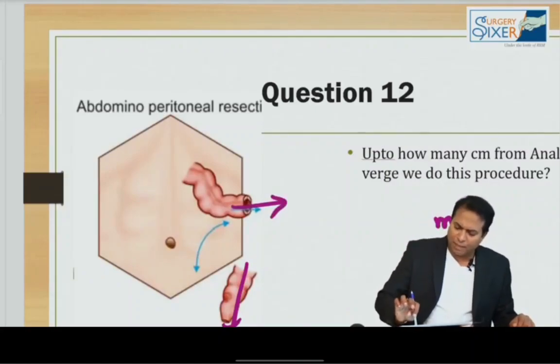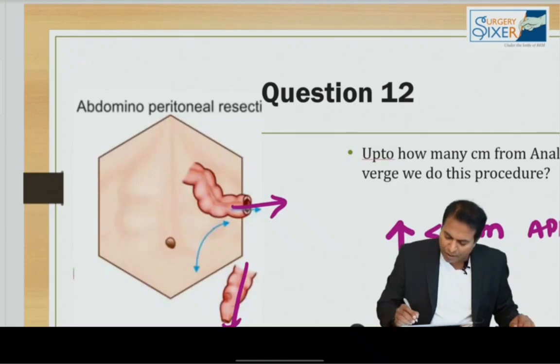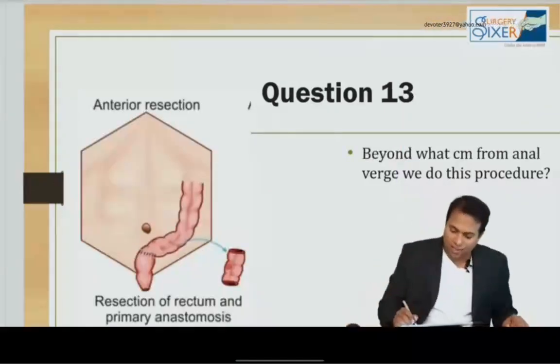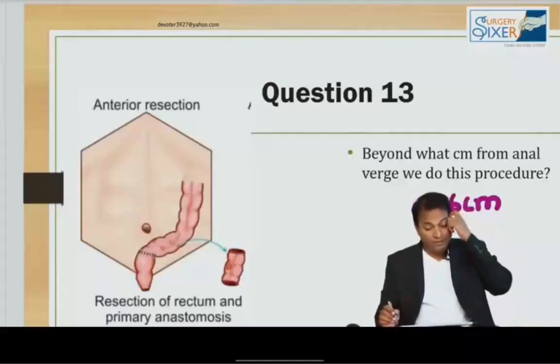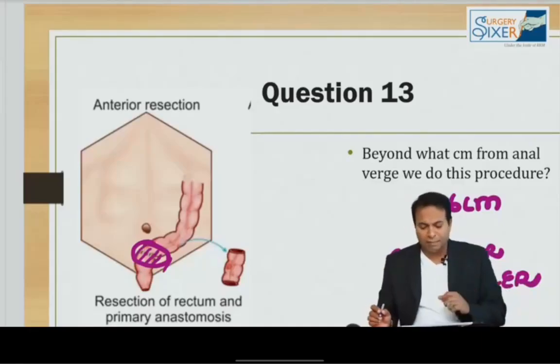So how many centimeters from the anal verge do we do this procedure? Up to 6 centimeters. Less than 6 centimeters from the anal verge, APR is done. More than 6 centimeters from the anal verge, we do the anterior resection operation. So this is a picture showing you an anterior resection operation. You can see a colorectal anastomosis done with the help of a circular stapler. We have discussed the circular stapler in the first chapter itself. We will do a circular stapler anastomosis for these patients.